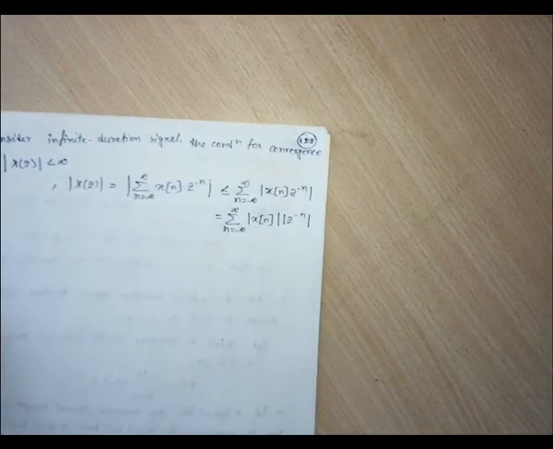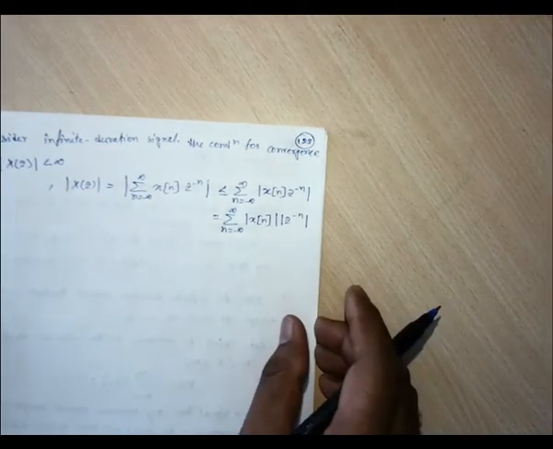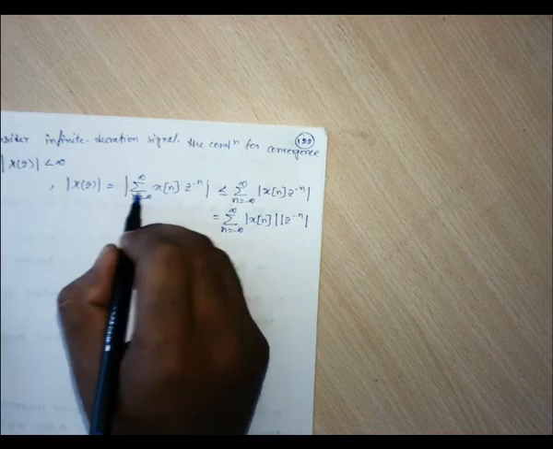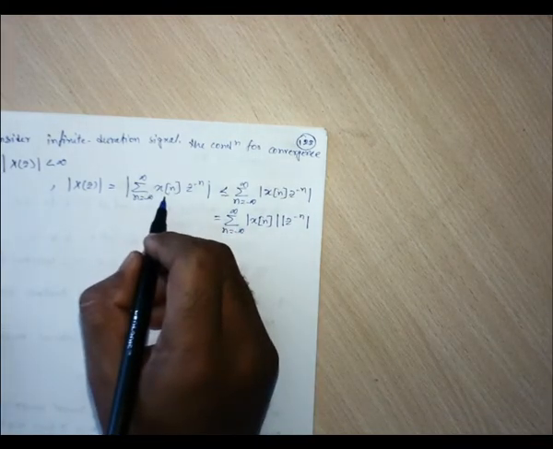So what does it mean? We are taking the product of two terms and their magnitude. First we are taking the summation and then taking the magnitude.